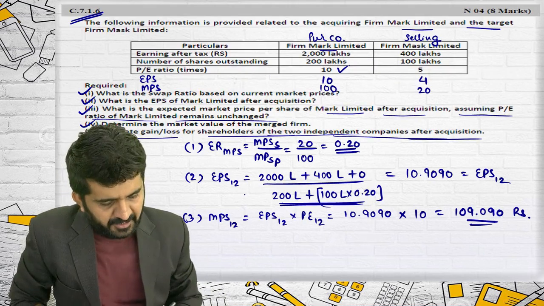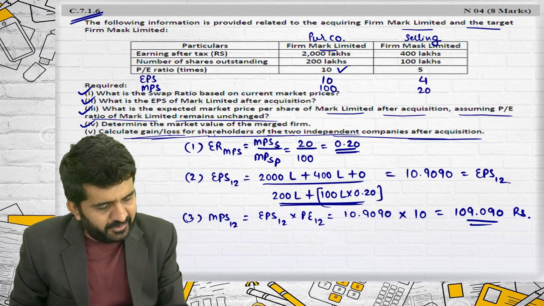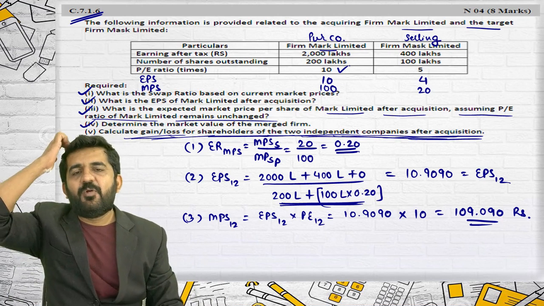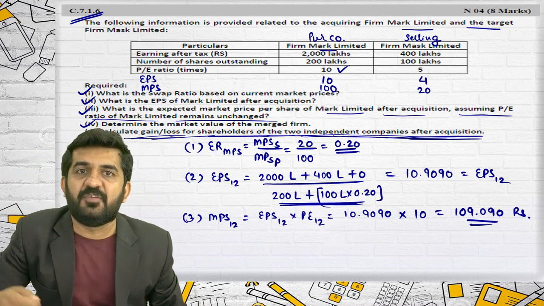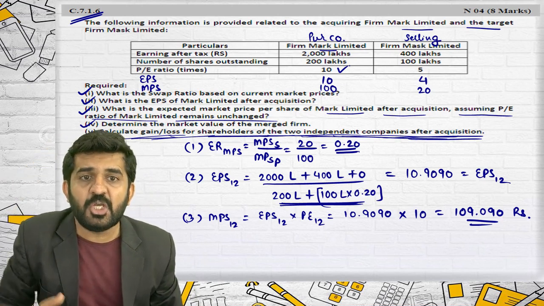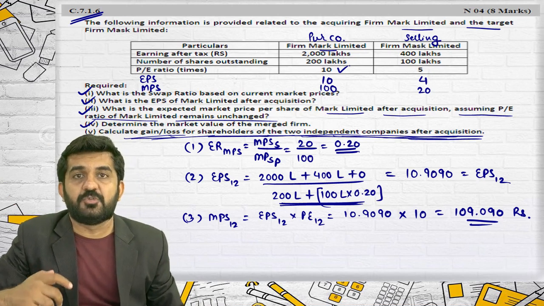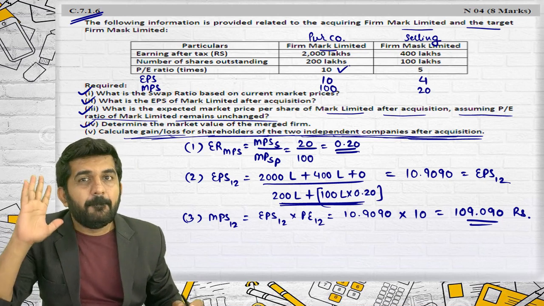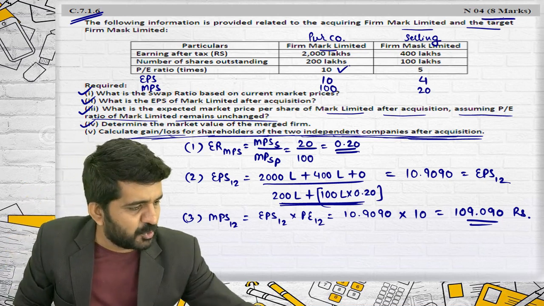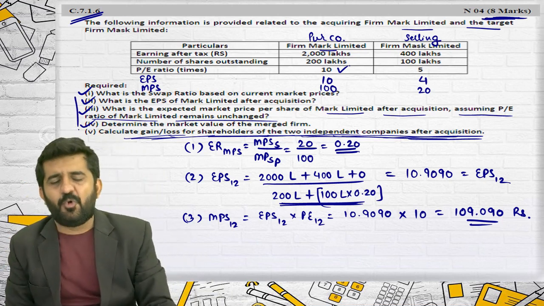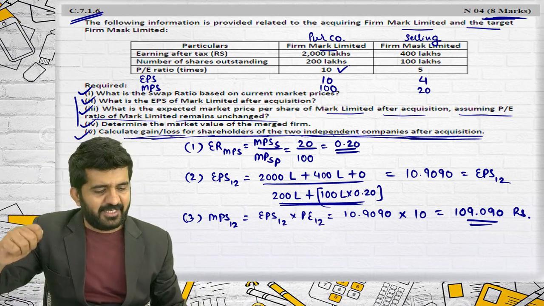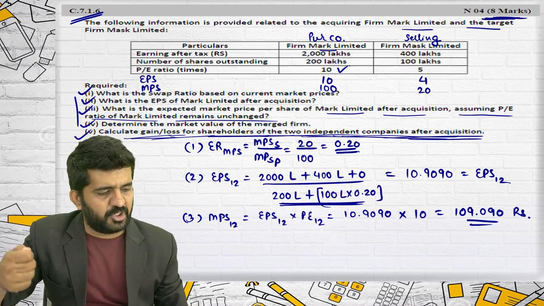Now, here also they have not specified whether the gain or loss should be found out in terms of earnings or in terms of market value. If they have not given, please understand this is an 8 marks question. This 4 can be solved in 3 minutes. Find out both.